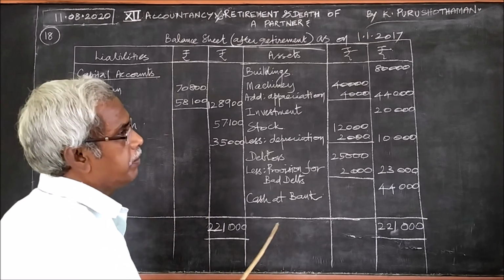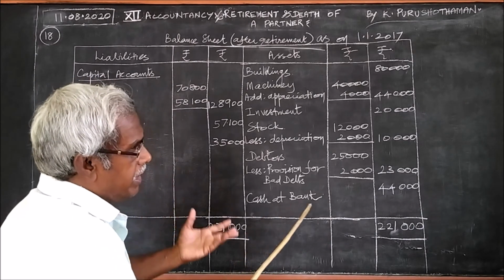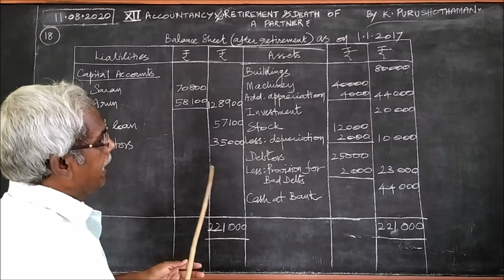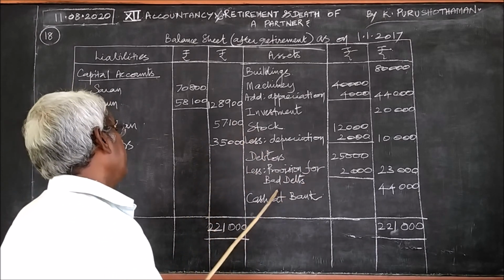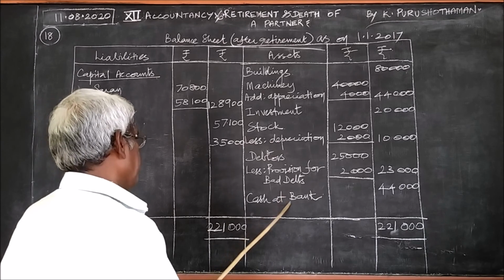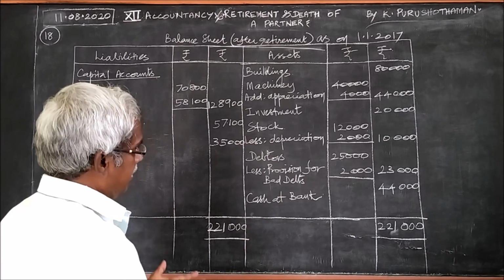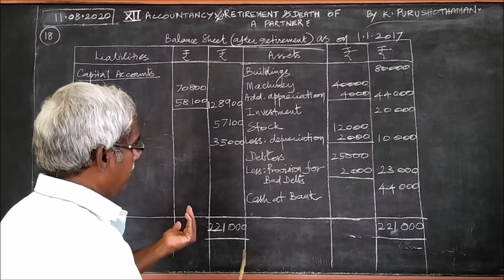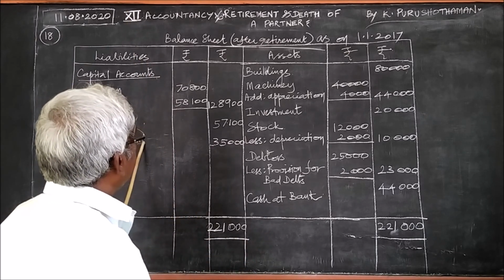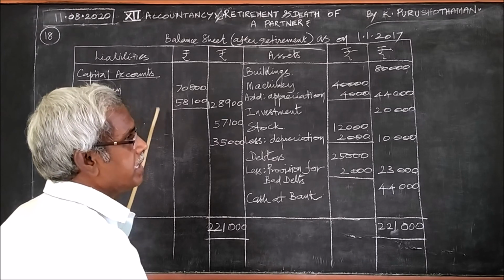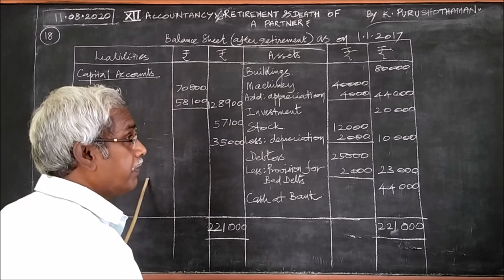And what about the third partner? The third partner has already retired, and if he has been paid, then the amount will be deducted from the cash at bank. But maybe the balance is not sufficient. His share is kept in the business itself, but not in the name of capital.